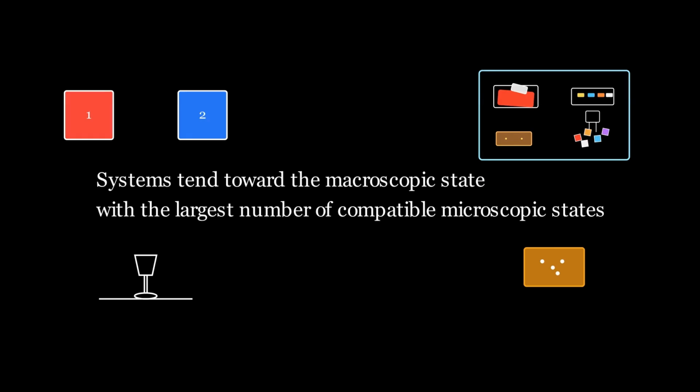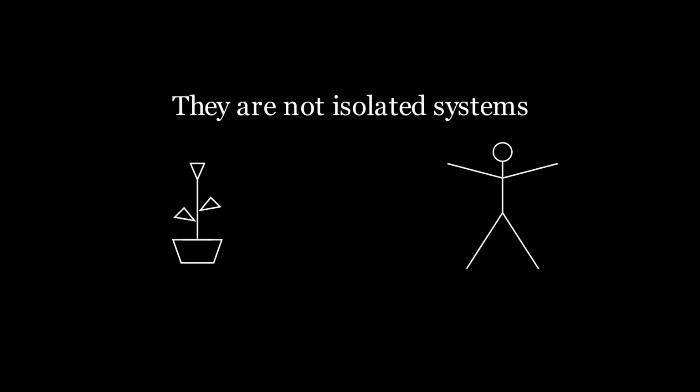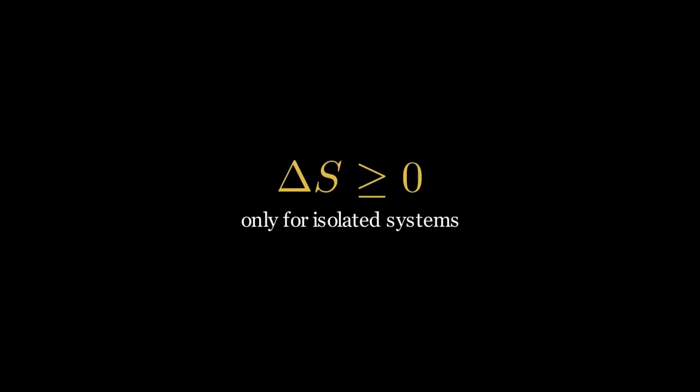Through this and the previous examples, we can understand that many physical phenomena can be interpreted through entropy. More precisely, systems tend to evolve toward macrostates compatible with a greater number of microstates. But, as we have already said, this does not mean that everything must become chaotic. Plants grow and develop highly organized structures. Living organisms maintain complex and functional internal organization. This is possible because they are not isolated systems. They exchange matter and energy with their surroundings, and they can reduce their local entropy while producing a greater increase in entropy in the environment. This is because the second law applies only to isolated systems, not open ones like the last two examples.